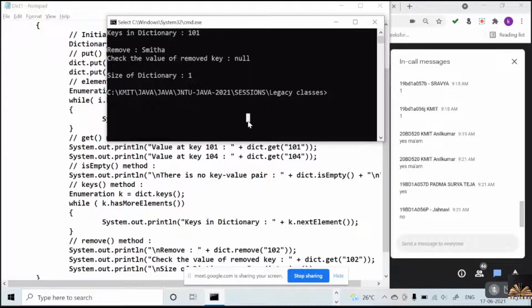So whenever you want to use key value pairs, searches, inserts, or deletes based on some keys, then you can go with these hash tables, hash maps, and also dictionaries. Understood now, everyone?